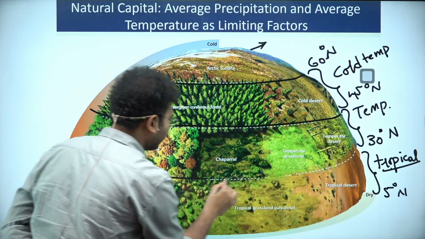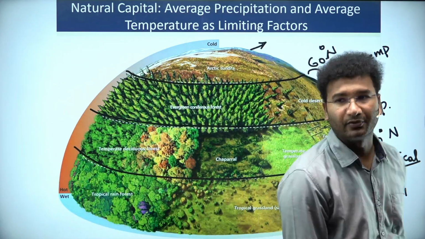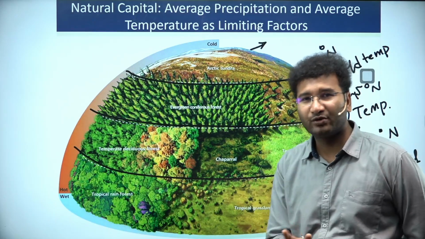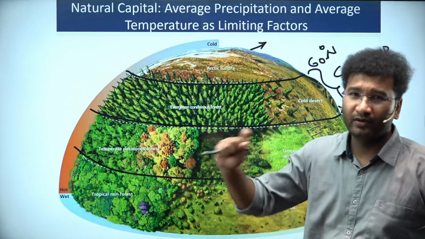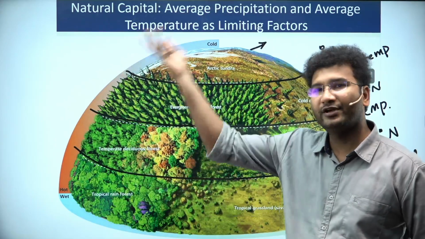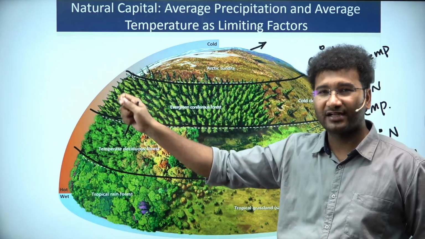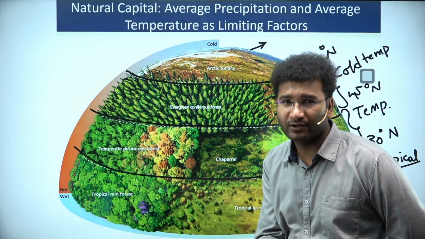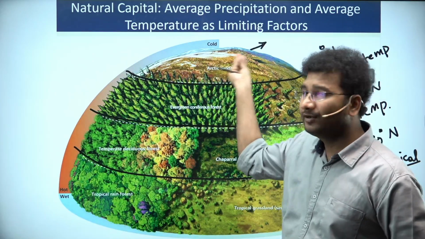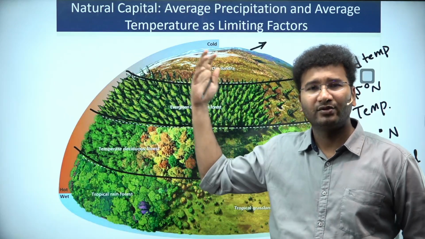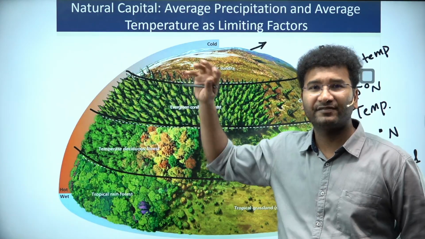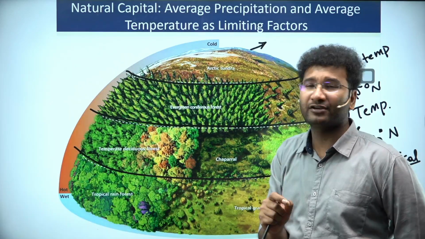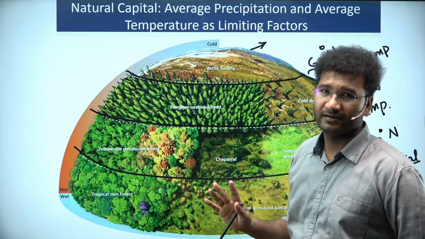Where do you find what kind of vegetation? This is how you are supposed to know, right? Look here. First, suppose if you are having good rainfall and good heat, I told you only the heat, that is sunlight, is the one which is going to grow the trees. If there is no sunlight, will there be any vegetation? There won't be any vegetation because there is no process of photosynthesis. That's why in the North Pole area, you will have 6 months of sunlight and 6 months of darkness. Even the sunlight that is there, the amount of energy in the sunlight is not sufficient for the plants to grow its trees, right?